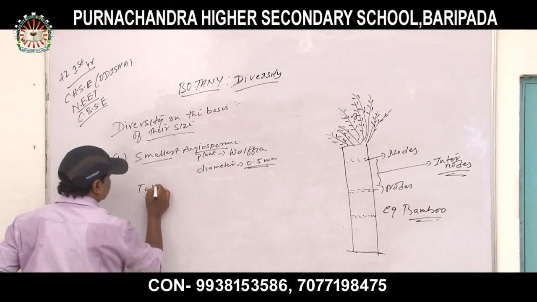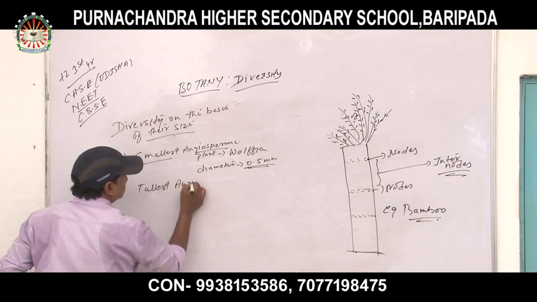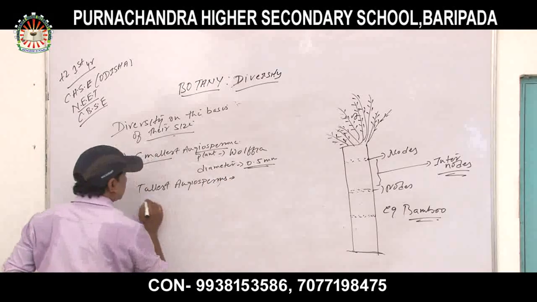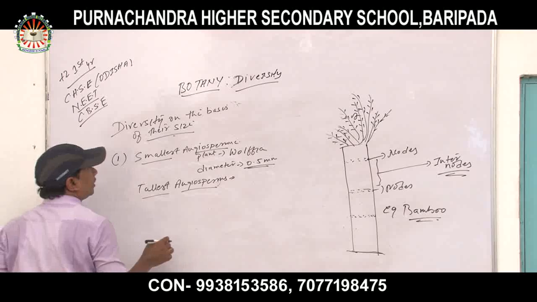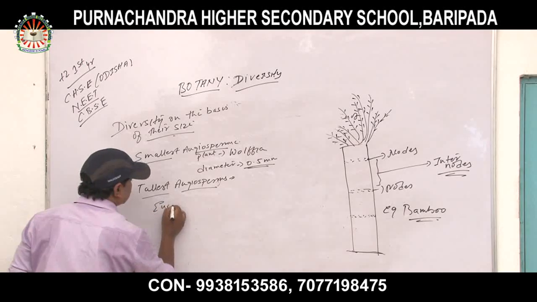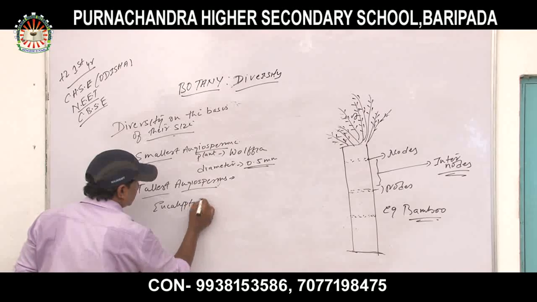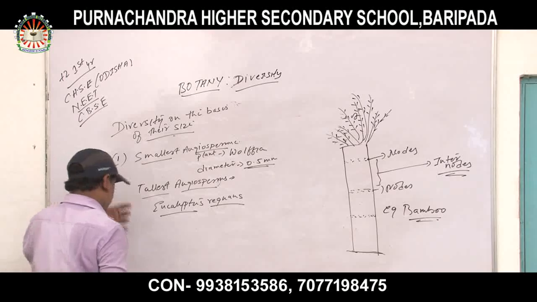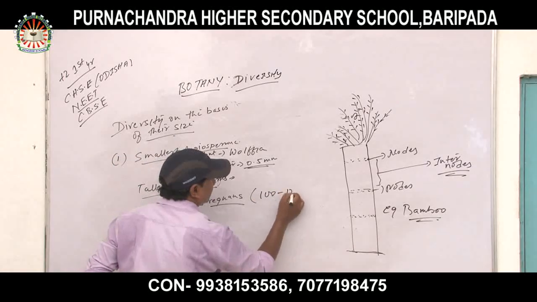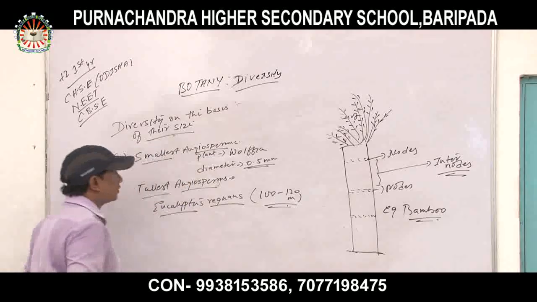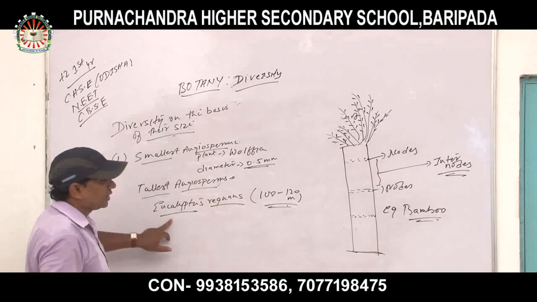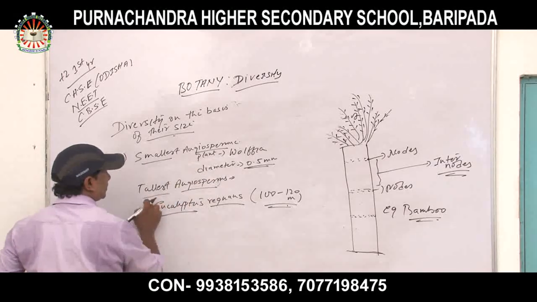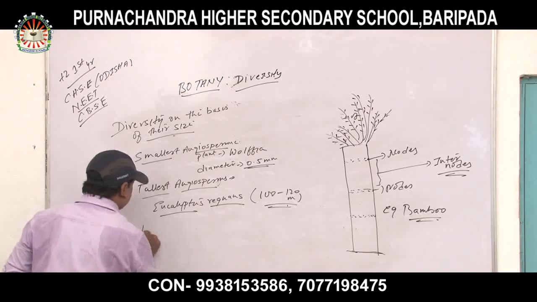Now, the tallest angiosperm is Eucalyptus regnans, having a length of 100 to 120 meter. The tallest angiospermic plant is Eucalyptus regnans, which is called a medicinal plant also. Smallest angiosperm is Wolffia, tallest angiosperm is Eucalyptus regnans, and the